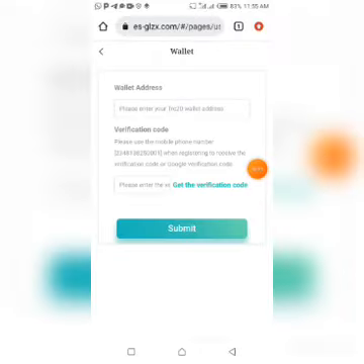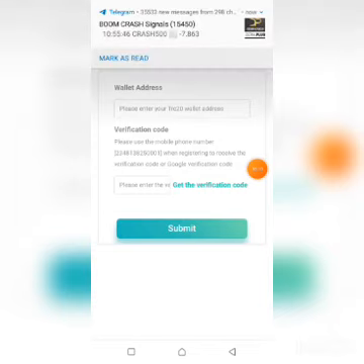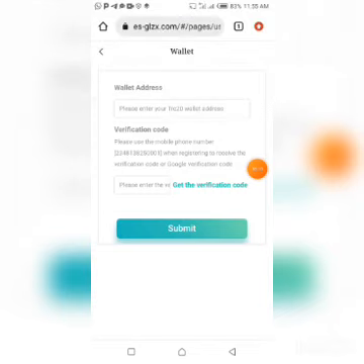You need to go to your crypto wallet, the very wallet you want to use to receive your funds from this site. Go to that wallet, your Binance or your Trust Wallet, and copy your USDT TRC20 wallet address. Then come here and paste that address right here.